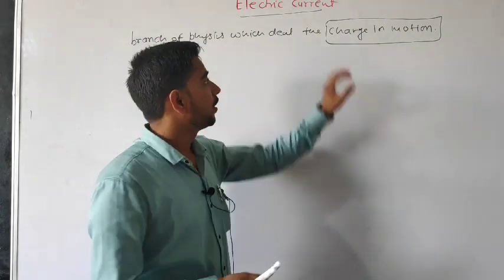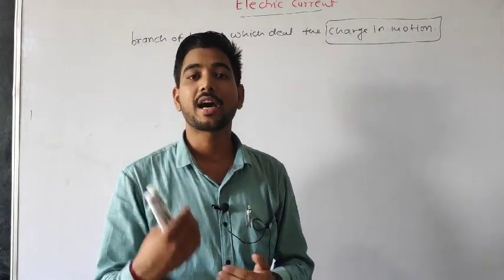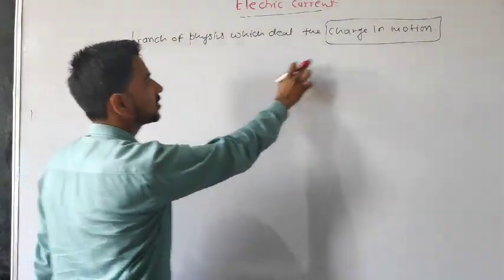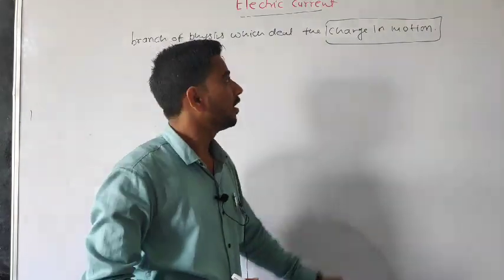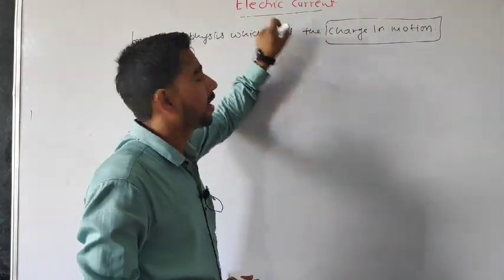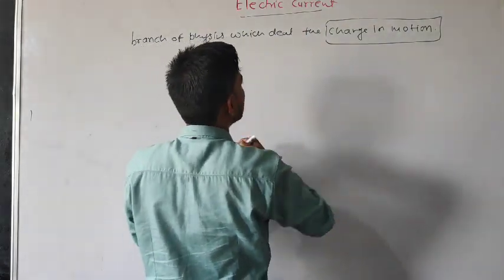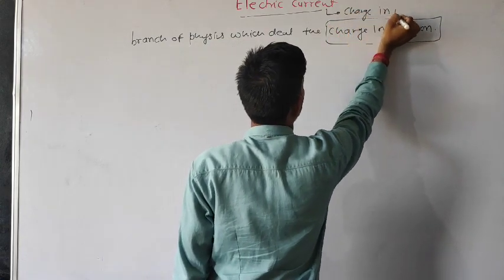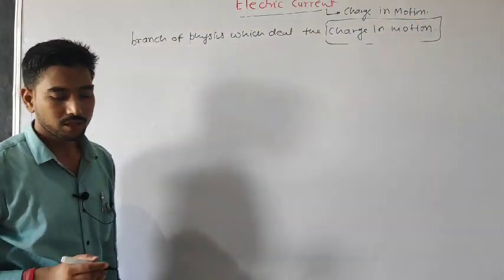In the branch of current electricity, we will study the type of charges which are in motion. Always remember, the branch of physics which deals with charge in a motion condition is called current electricity. So when your charge is in motion, you study it in this branch. That means electric charges and electric current; this branch deals with charge in motion. One thing to remember.